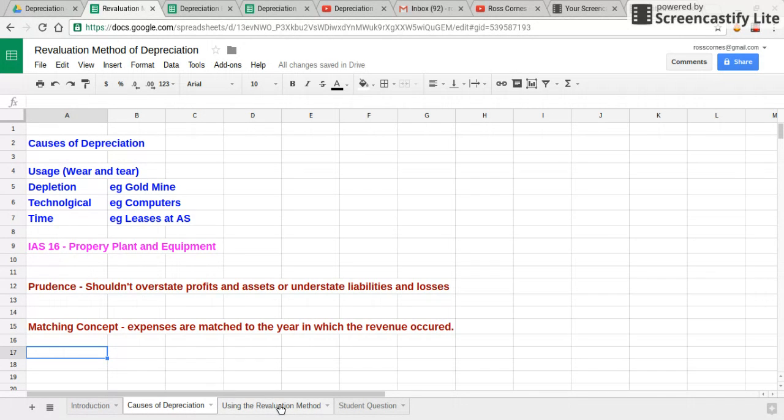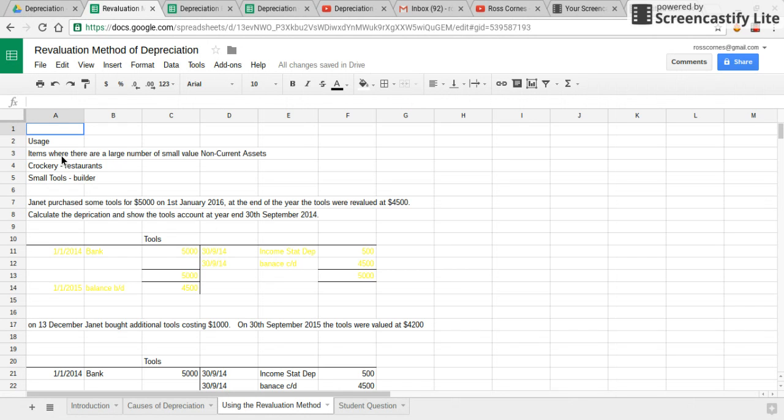Right, how do we use a revaluation method? It's very, very easy. It's used very often for small value items of non-current assets where we own a lot. So, for example, a restaurant might use it for crockery, i.e. pots, cups, bowls, plates. A builder might use it with small tools. Got a lot of them, and they're just going to get a value placed on them at the end of the year. So Janet purchased some tools for $5,000 in year one when she started her business.